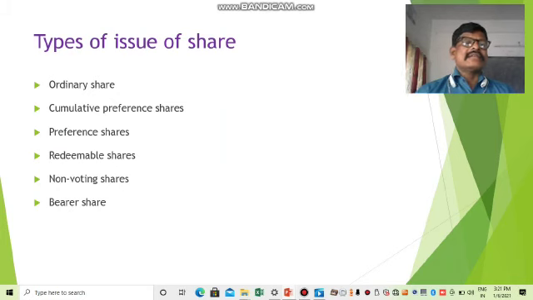Preference shares. Under preference shares, a person holds a share without any condition or restriction in enjoying the benefits of the organization or company. They fix the period, the rate of interest, the durability, and the fixed price of dividend, and they always get the benefit of the organization. If this year there is no profit in the organization, they will not lose it; they will carry forward their profit to next year. That is the provision for issue of shares under the Act of 1956.